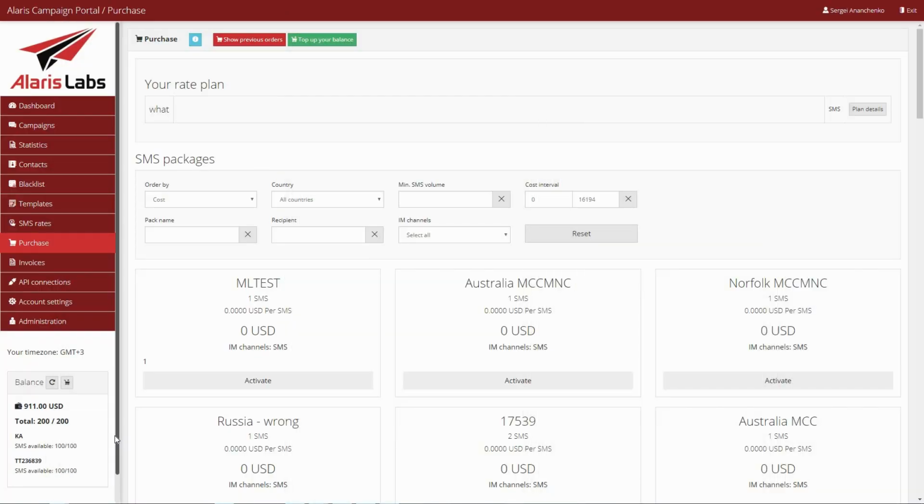Previously, if the user had no Show Rates tabs permission, the SMS rates page was still displayed in Alaris Campaign Portal. However, when the user attempted to open it, a warning appeared that the user didn't have the appropriate permission. Now, if the permission is not granted, the SMS rate page will be hidden, as well as the plan details button at the purchase page.